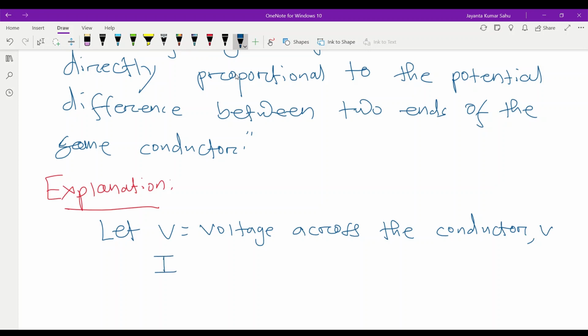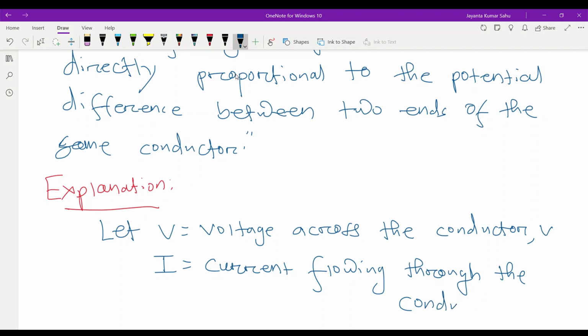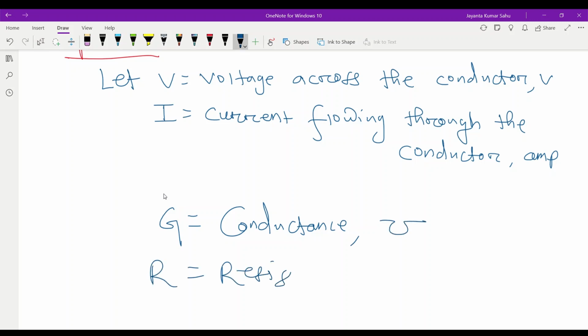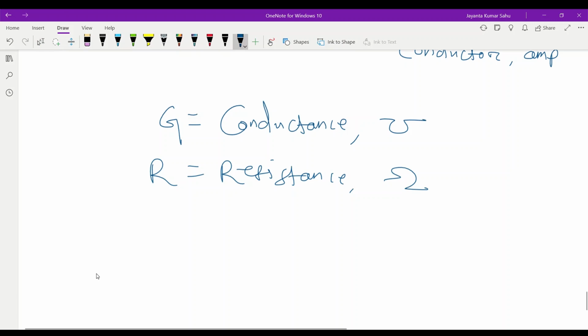I is the current flowing through the conductor. Unit ampere. G is the conductance. Unit mho. R is the resistance. Unit ohm. Simple.